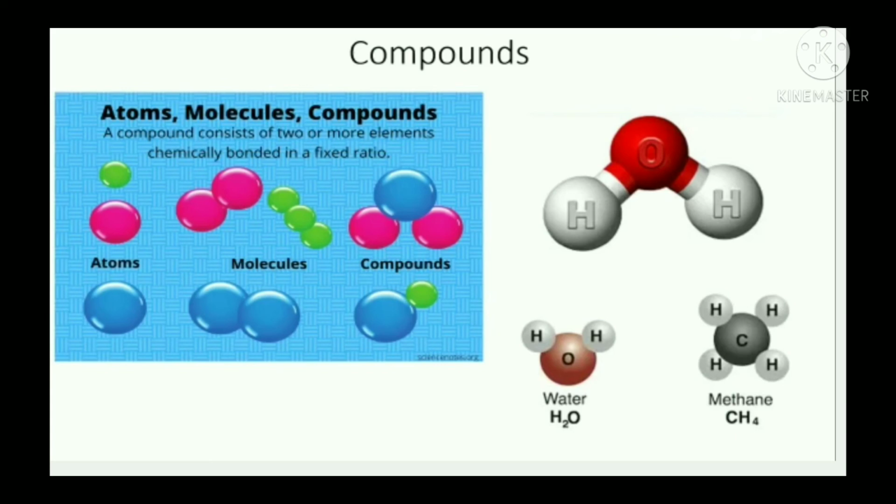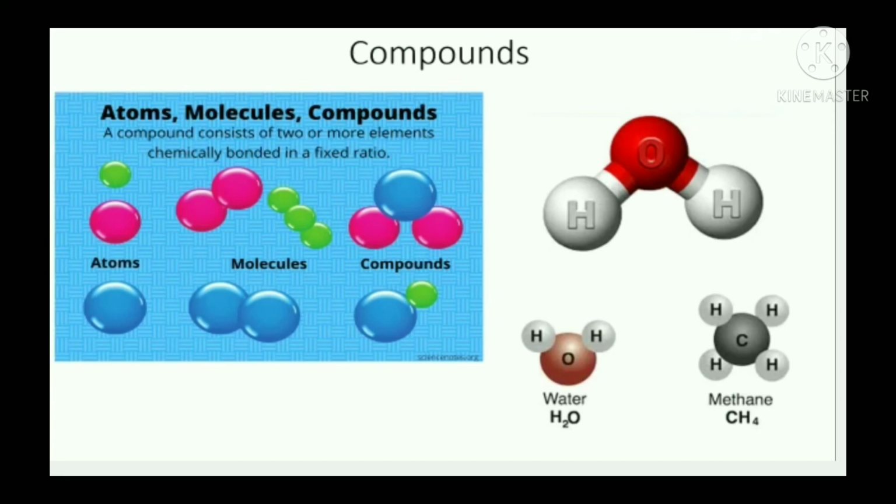So what can we tell about compound properties? A compound is made of two or more elements chemically combined in a fixed proportion, and a compound can be further subdivided into simpler substances, but by chemical means only, and the properties of a compound are entirely different from the properties of its constituents.